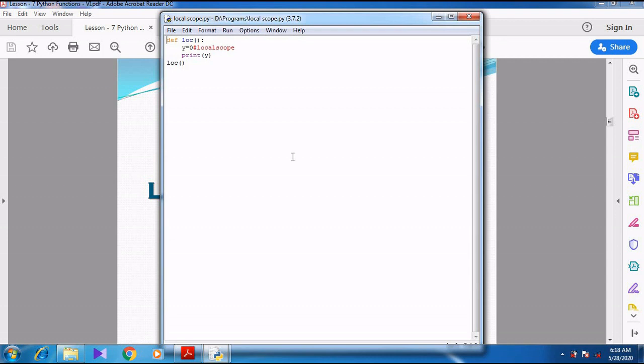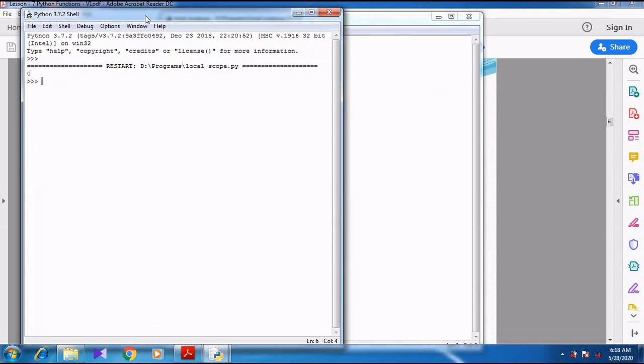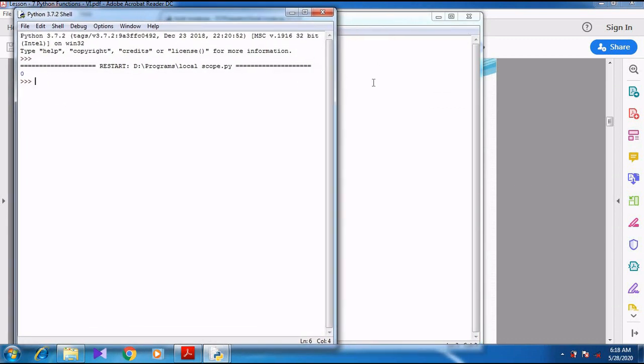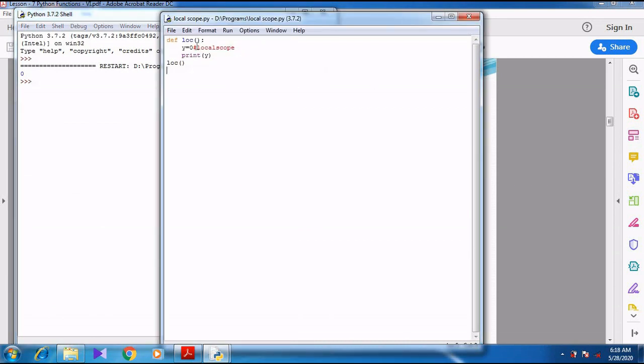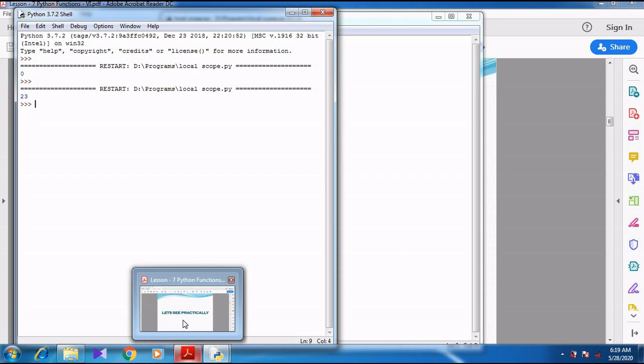DEF LOC, everything I have typed already. When I press F5, you can see the output printed on the screen: 0 is printed. If I want to change any value, I can. Instead of 0, if I give 23, Control plus S, F5, then 23 will be printed on the screen. Can you understand local scope, students?